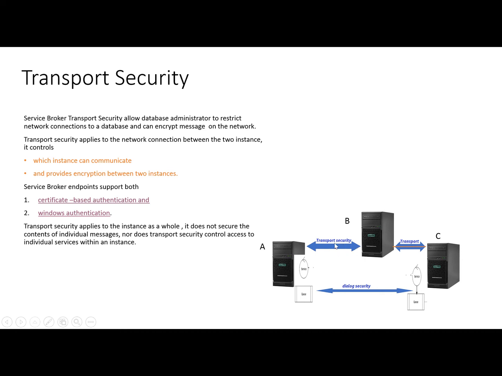If we are using both transport security and dialog security, then our message will be encrypted twice. Now we will implement this security by using a Service Broker application, where we will use the initiator service in one instance, and the target service we will host in a database which exists in another instance.